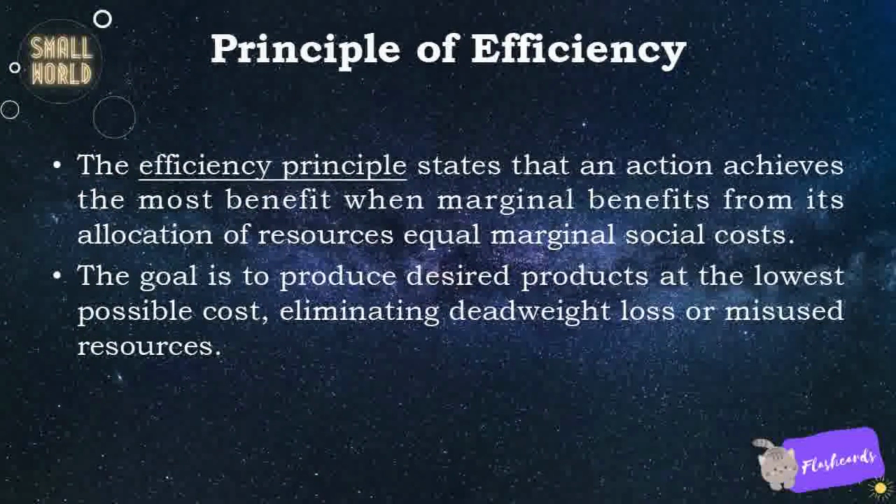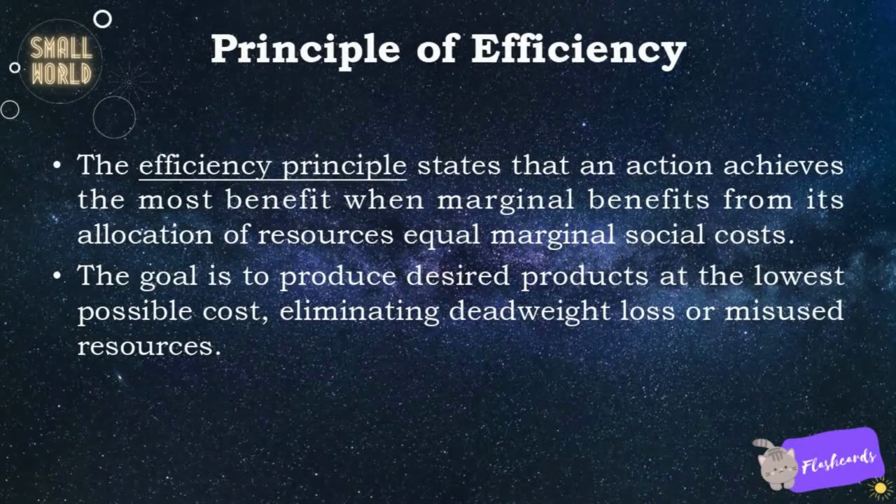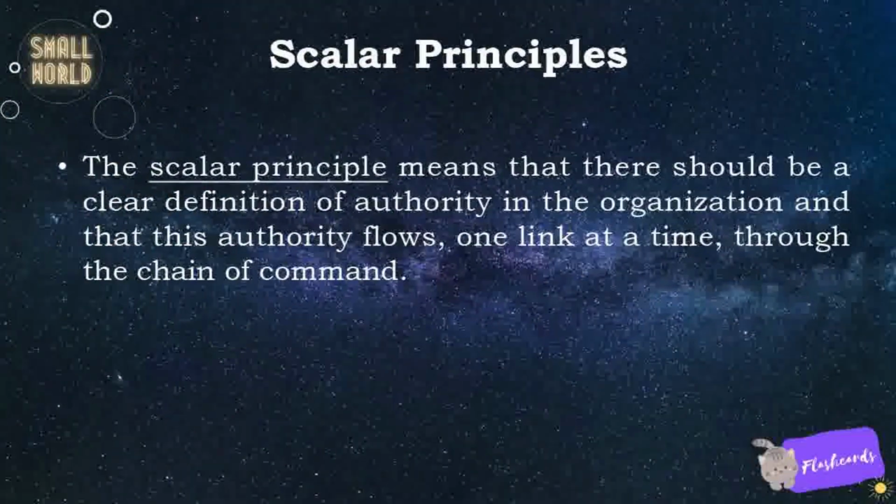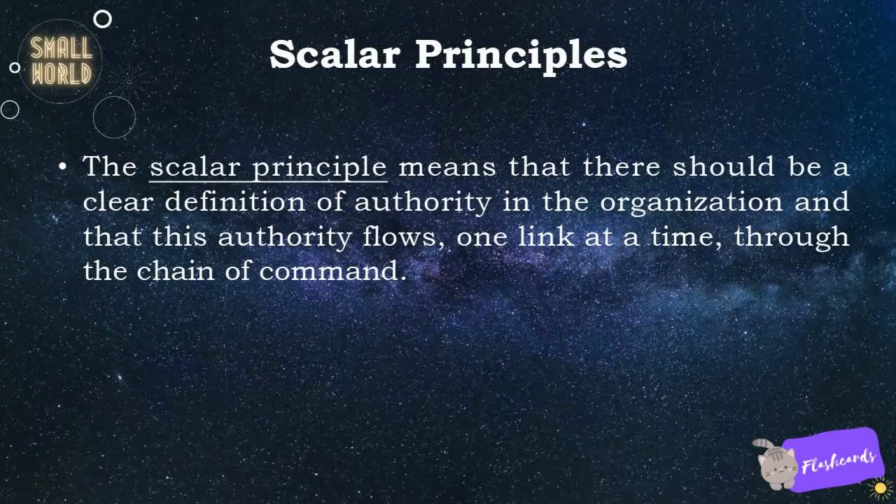Principle of efficiency. The efficiency principle states that an action achieves the most benefit when marginal benefits from its allocation of resources equal marginal social costs. The goal is to produce desired products at the lowest possible cost, eliminating deadweight loss or misused resources. Scalar principle. The scalar principle means that there should be a clear definition of authority in the organization and that this authority flows one link at a time through the chain of command.